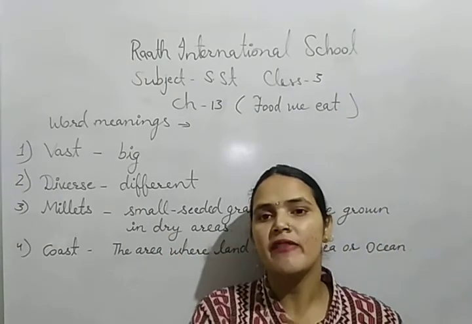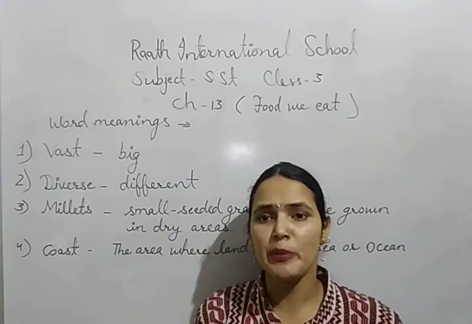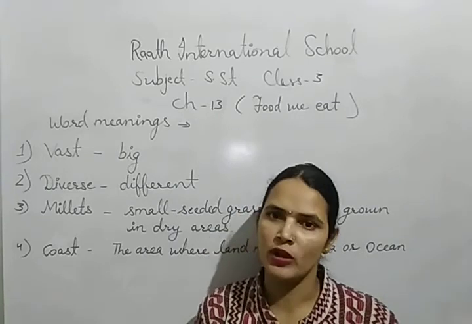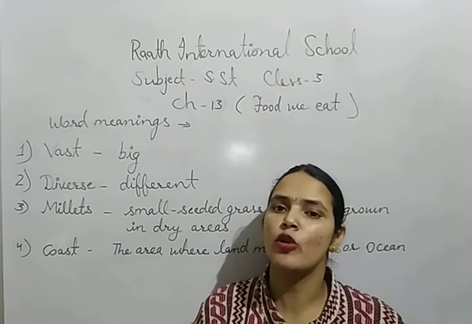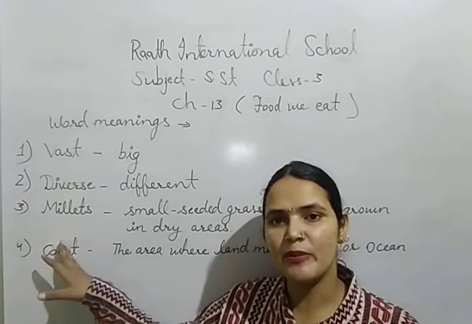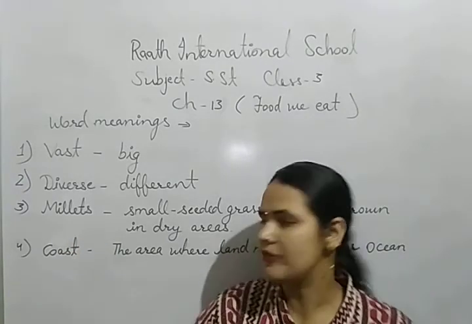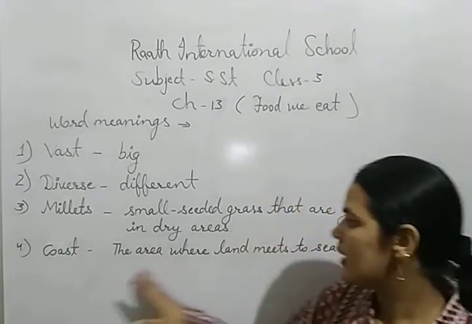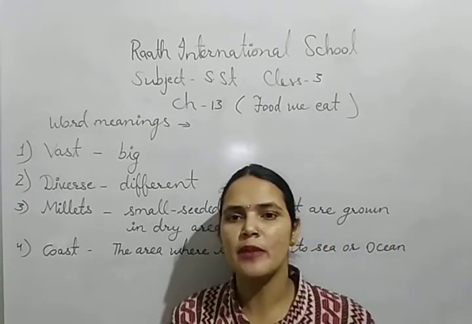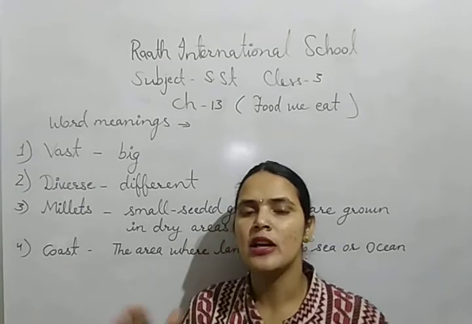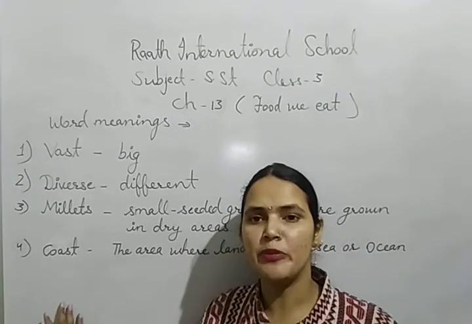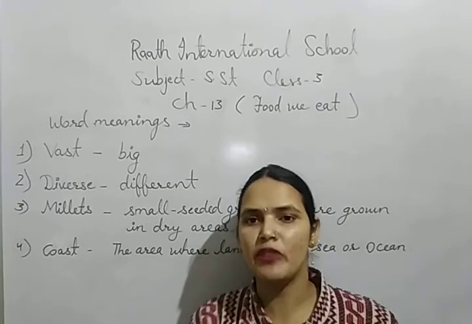These are grown in the western part of our country, because the western part of our country receives very little rainfall, and sometimes it receives no rainfall. So in that situation also, these plants, these millets can easily survive. Coast, the area where land meets to sea or ocean. Coast is the place where the land meets to sea or ocean. So these are the word meanings of this chapter that you have to write in your fair notebook.